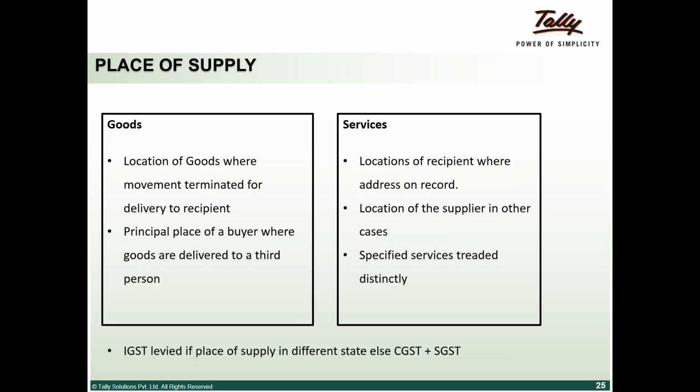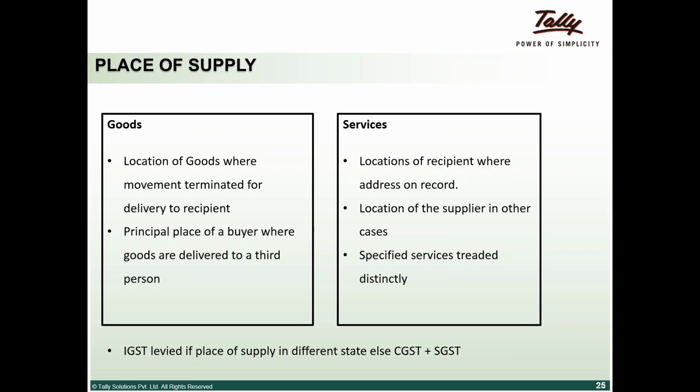Even though the material has moved from Karnataka to Tamil Nadu, here the bill-to ship-to concept comes in. I'll explain only the transaction between Hindustan Lever and the SSI unit. Even though the material is moved to Tamil Nadu, it becomes a local sale, SGST.